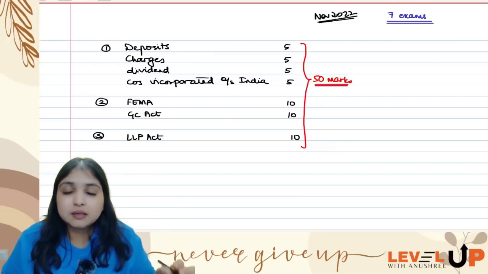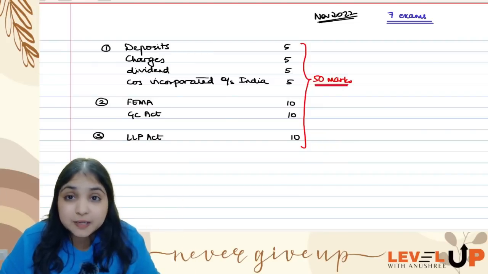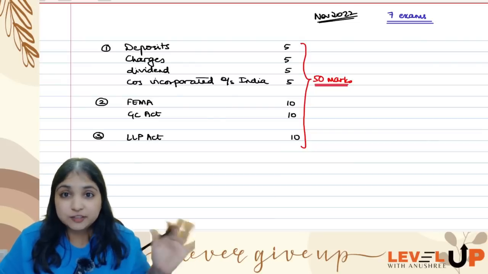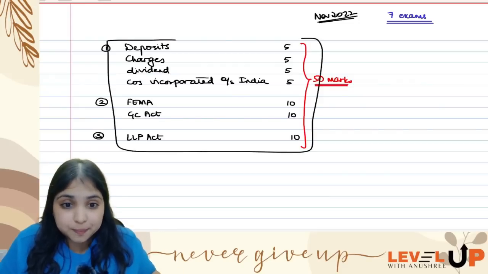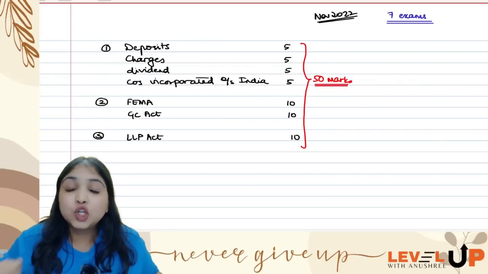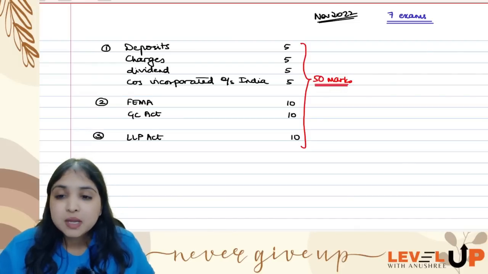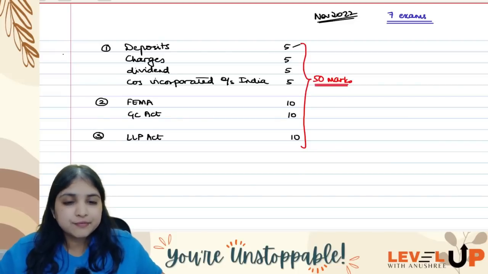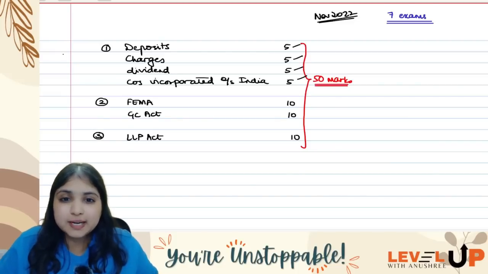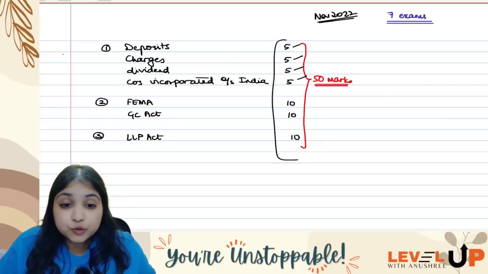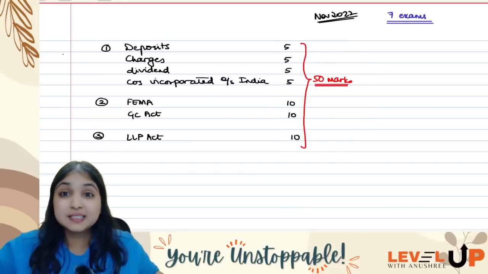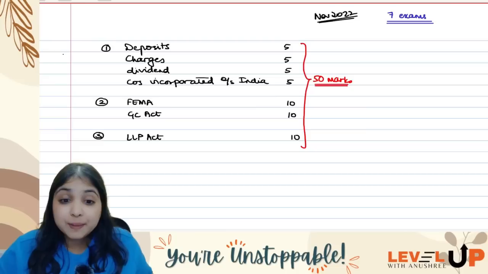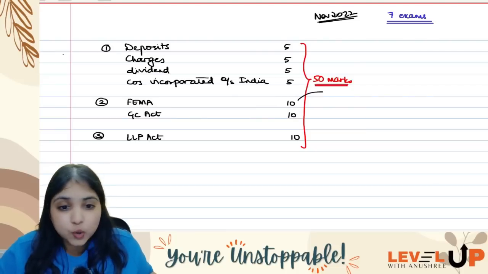So with that in mind, this is going to be your perfect last minute smart work strategy. If you do these chapters properly, it will not take you too much time to prepare, but you are done with 50 marks of your question paper. Deposits, charges, dividends, companies incorporated outside India: 5, 5, 5, 5, minimum 5 marks you will get from each of these chapters. What I've put over here is a minimum number of marks. Sometimes it can be more, but this is a bare minimum. FEMA, minimum of 10, can go up to 12, can go up to 15.